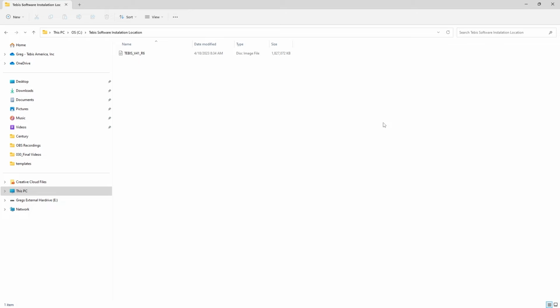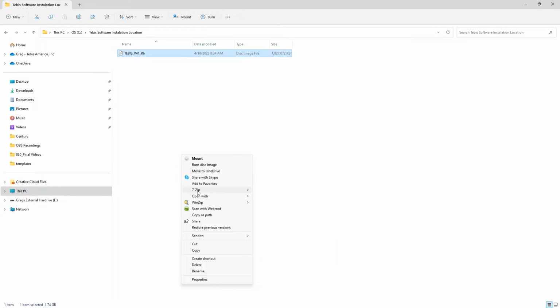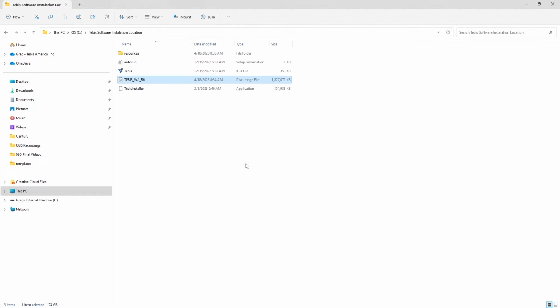If you're looking to install a floating environment, the first thing that you're going to need to do is download the installation files. Here is just an ISO file, and I will right click on this. I'm going to say show more options. I'm going to go to 7-Zip here, and I'm going to extract those here.